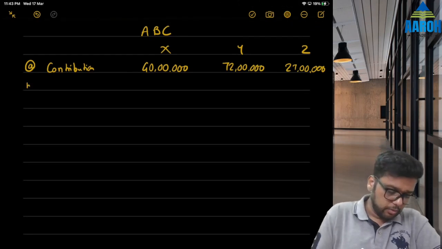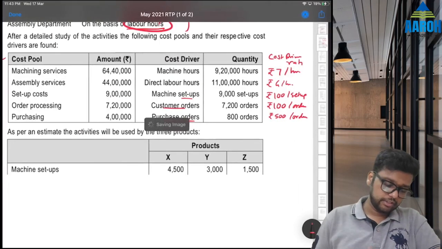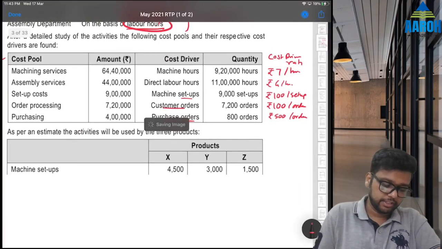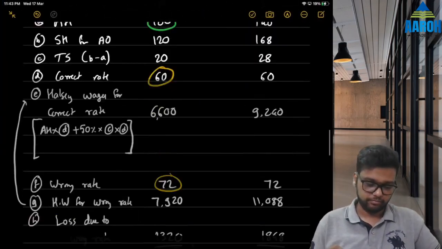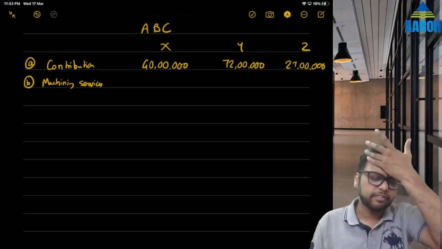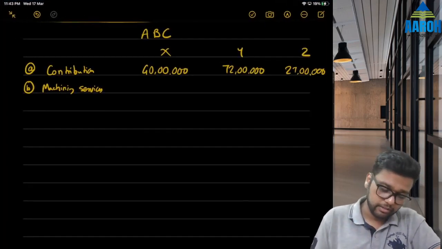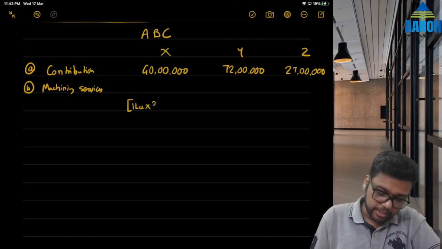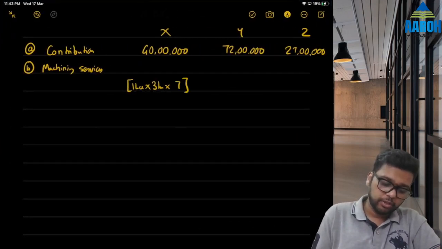Okay. Now let's apportion each cost. Let's allocate each cost. First cost is machining services cost pool. Machining services. For product X, now understand, machining services rupees 7 per machine hour. Product X can be produced 1 lakh units, into each unit requires 3 machine hours, into our absorption rate is 7 rupees per hour. So it is going to be 21 lakhs.